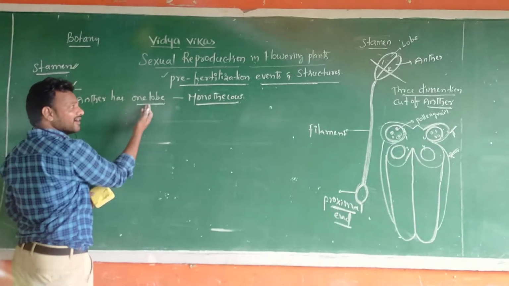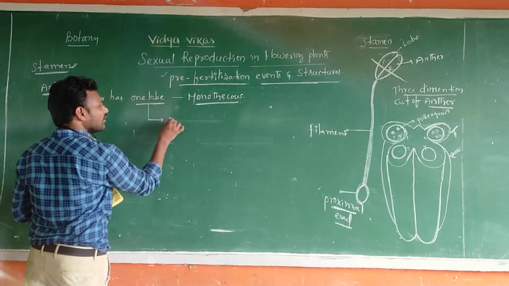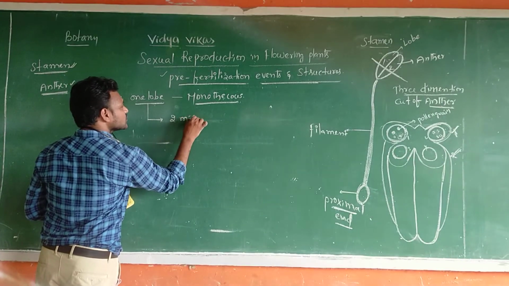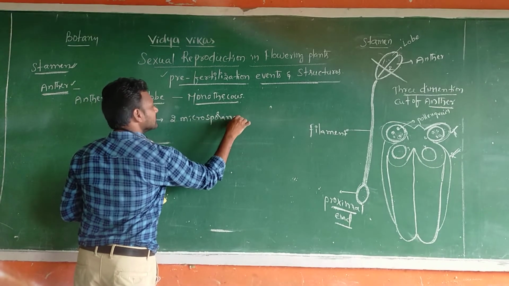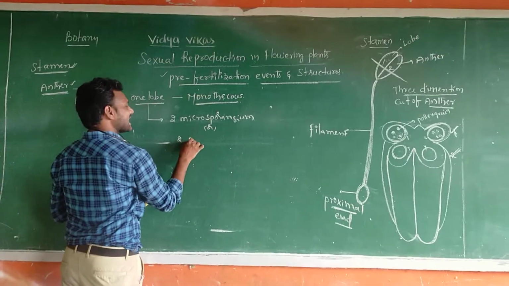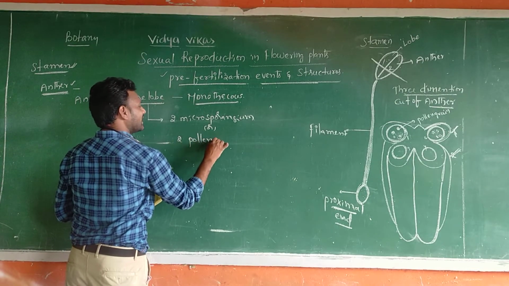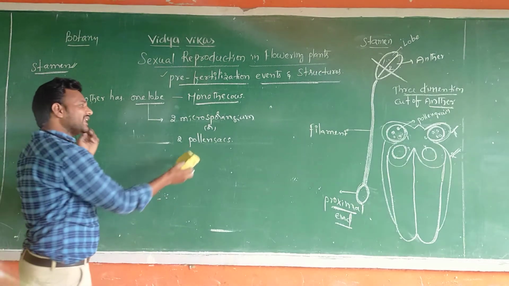Sir, one lobe means how many microsporangia? Only two microsporangia. Two microsporangia are two pollen sacs.